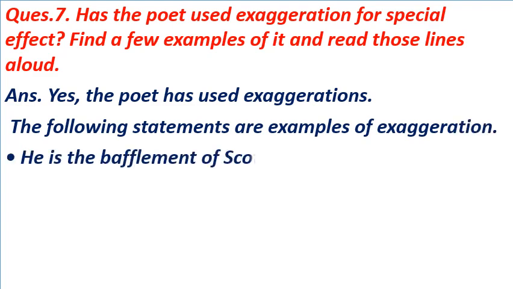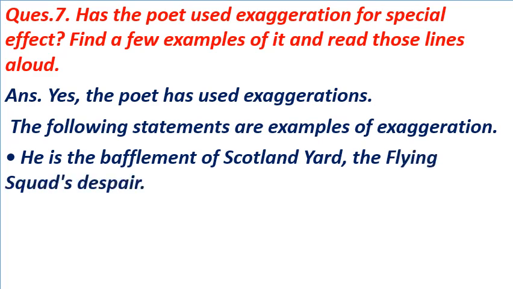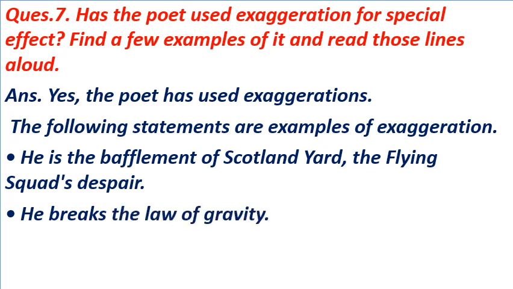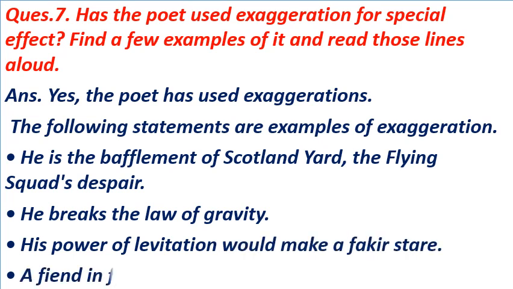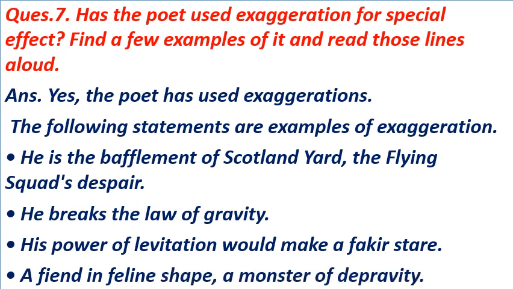He is the bafflement of Scotland Yard, the flying squad's despair. Number 2. He breaks the law of gravity. Number 3. His power of levitation would make a fakir stare. Number 4. A fiend and feline shape, a monster of depravity.